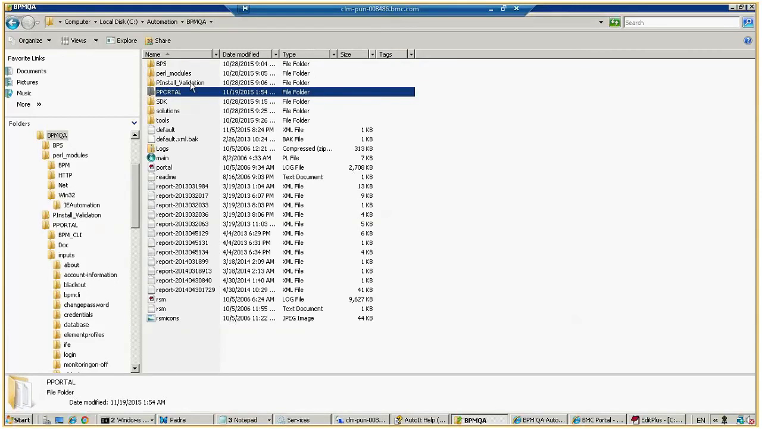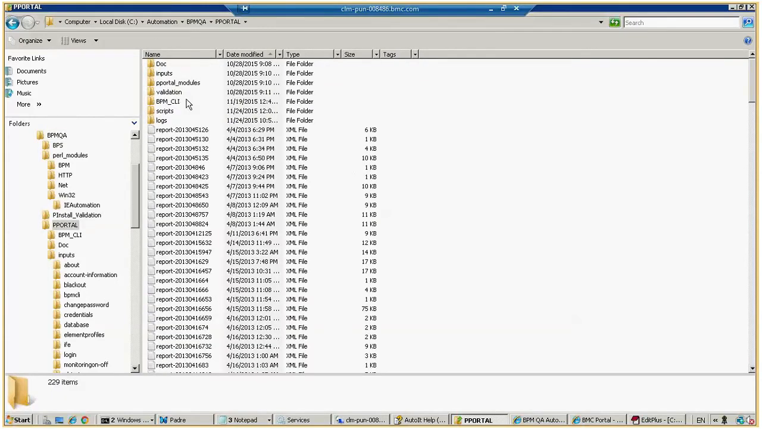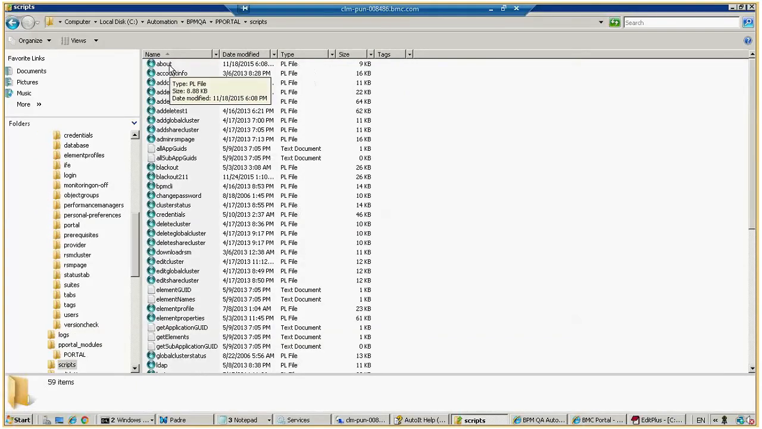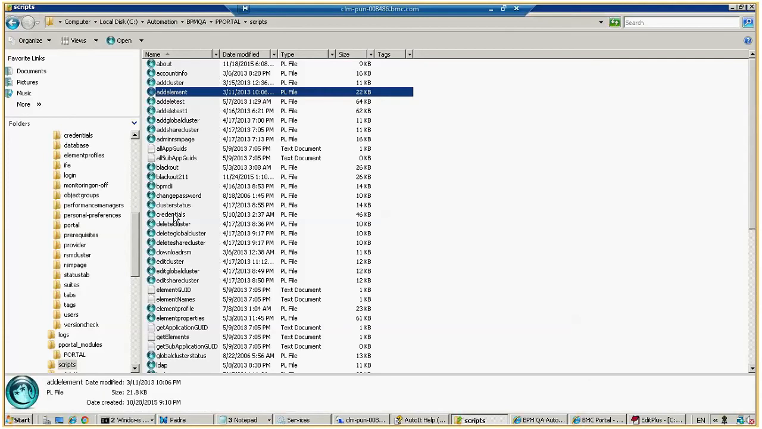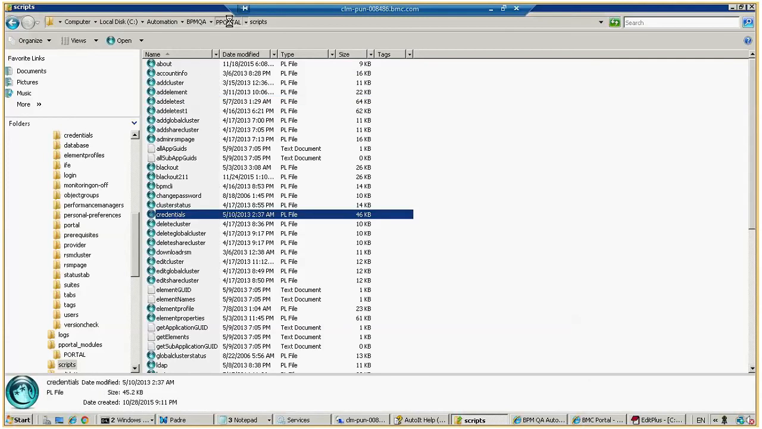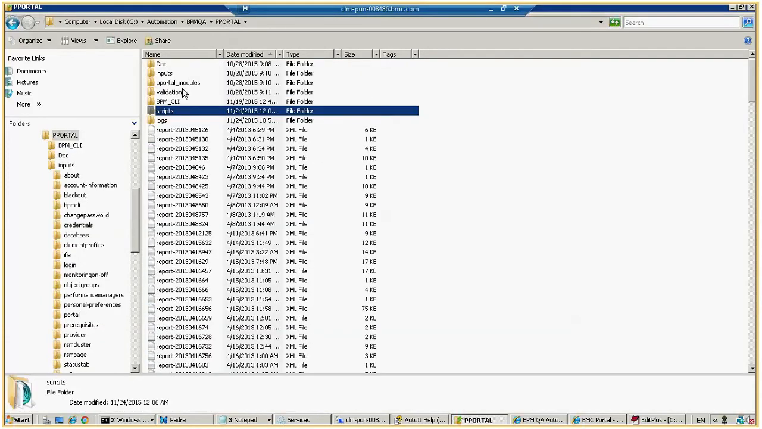Then I was showing you the folder structure. So here the scripts will reside. The Perl scripts reside in the script folder. This is about, and all other modules related Perl scripts are there. So there is no segregation done, like functional test cases, maybe login, then blackout, or any other? No, functionality wise we are not segregated.